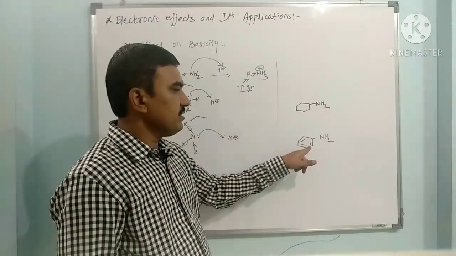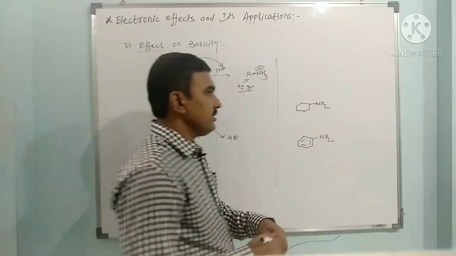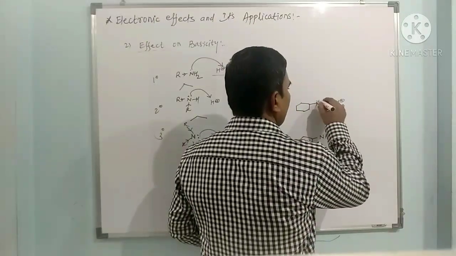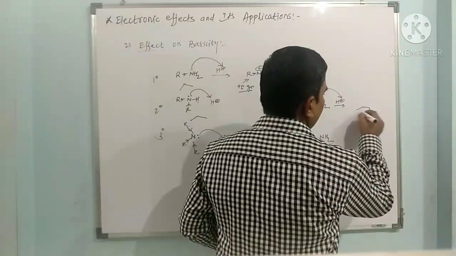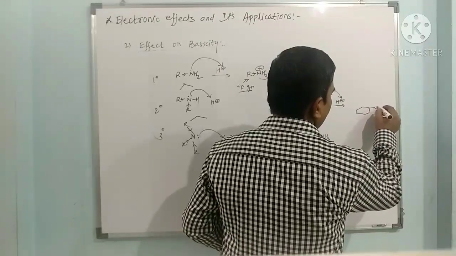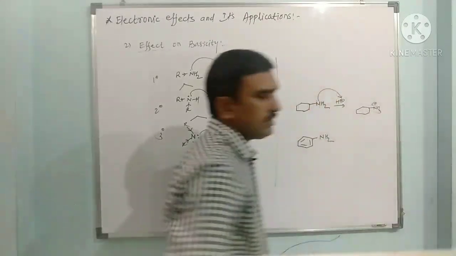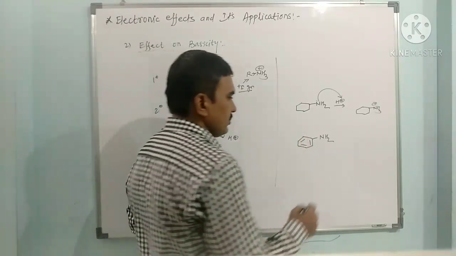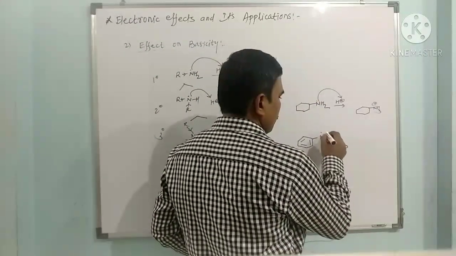This is an alicyclic amine, this is an arylamine. When it reacts with a proton, this nitrogen easily attacks, and here we get NH3 plus.